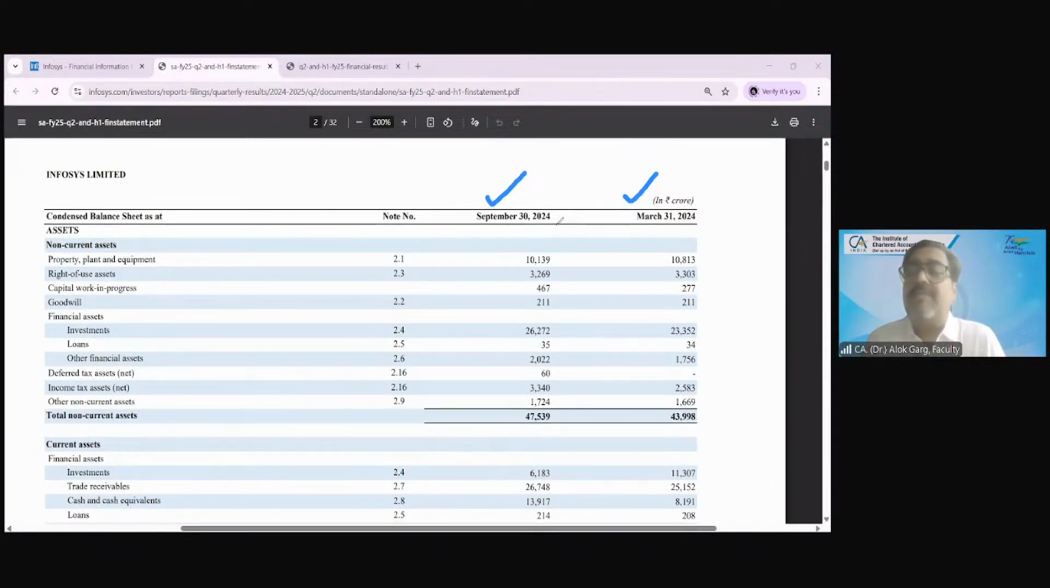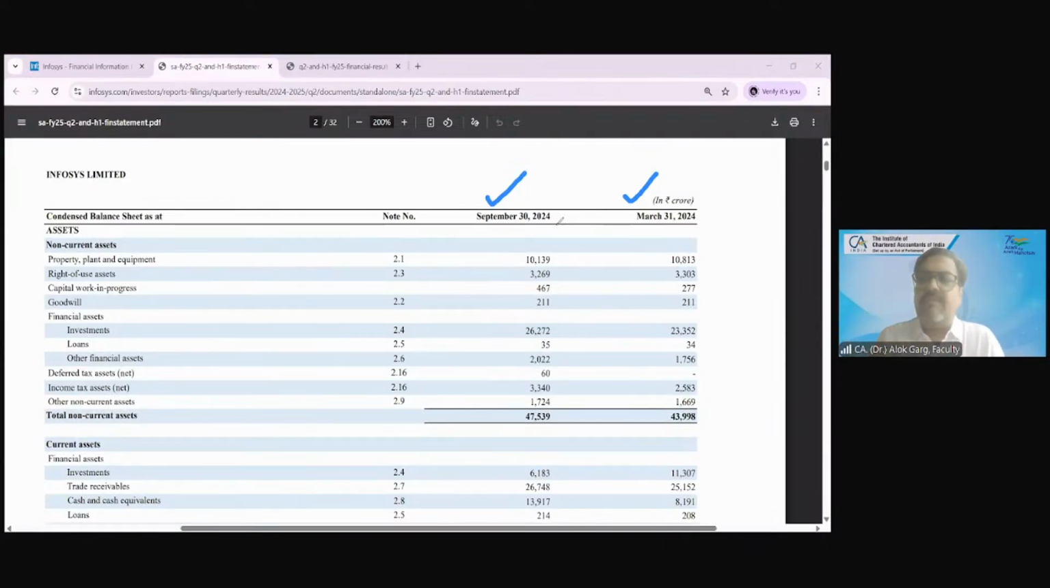Because the P&L is prepared for the period. P&L shows the financial performance. Statement of changes in equity shows the financial performance. Cash flow shows the financial performance, liquidity performance. So these three components show the performance. Balance sheet shows the financial position. Okay.